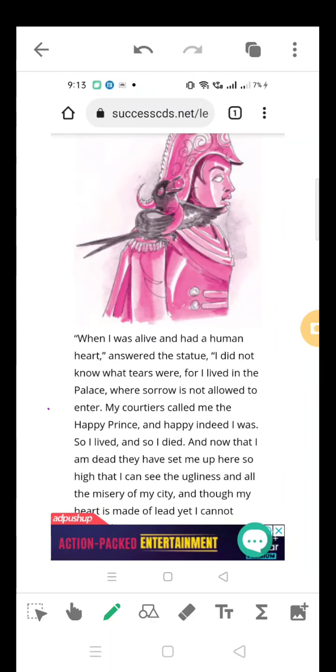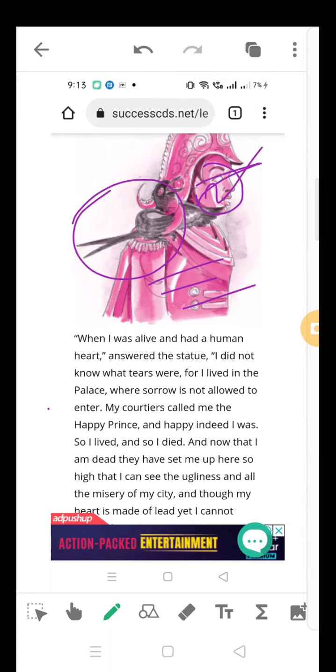See, this is one more picture. You can see the beautiful eyes here. The eyes are made of sapphire. Sapphire is one kind of gem. Gem is like the ruby. Ruby is a gem, so this sapphire is also one kind of gem. So he was having eyes made of gem. A lot of gold is there, gold feathers. And the bird swallow was sitting here. Then I'll tell you the actual story.